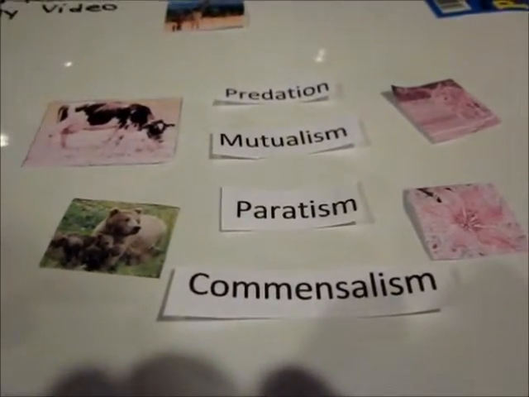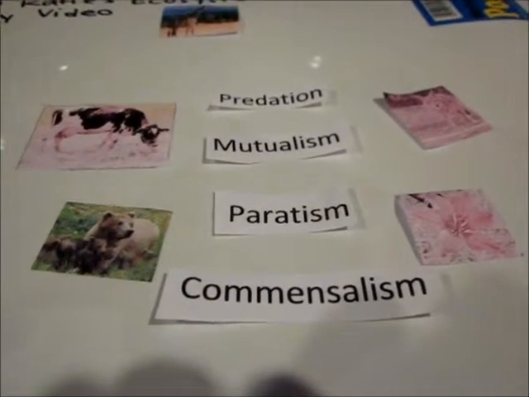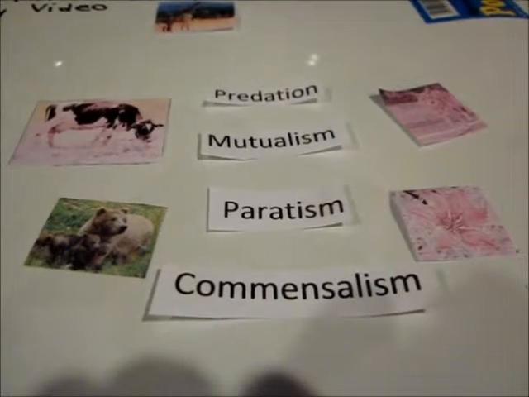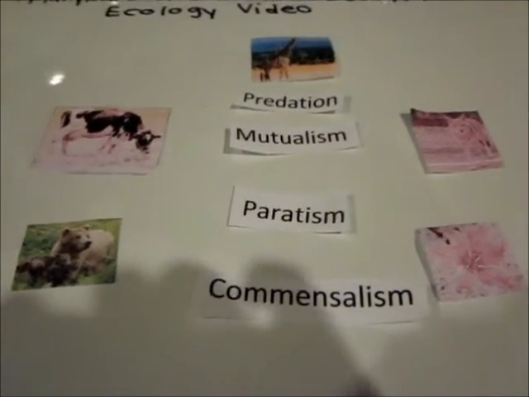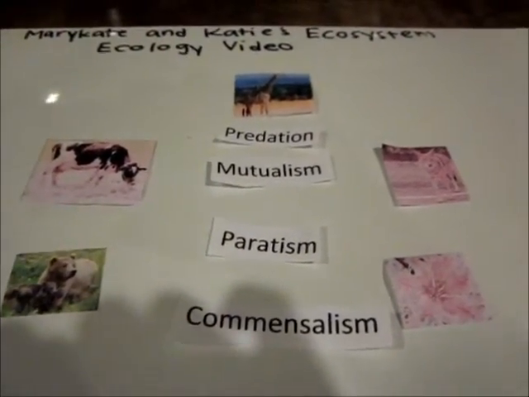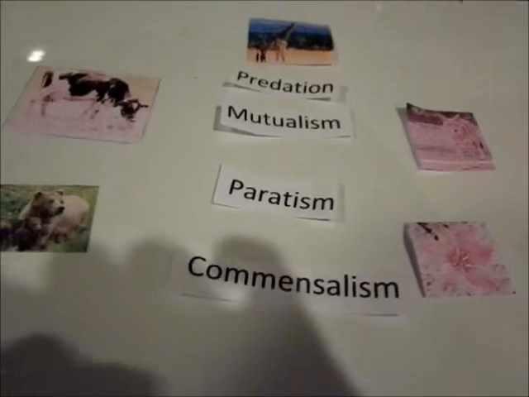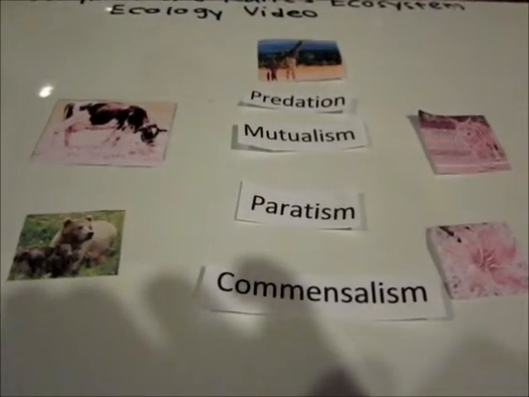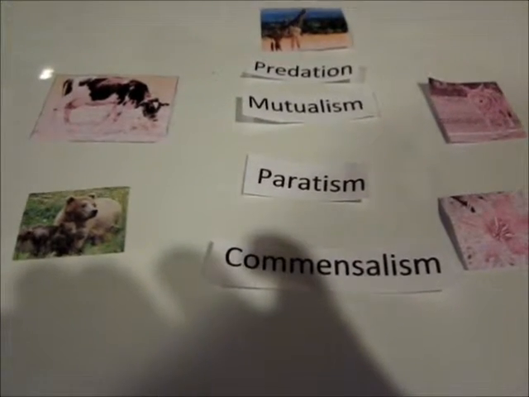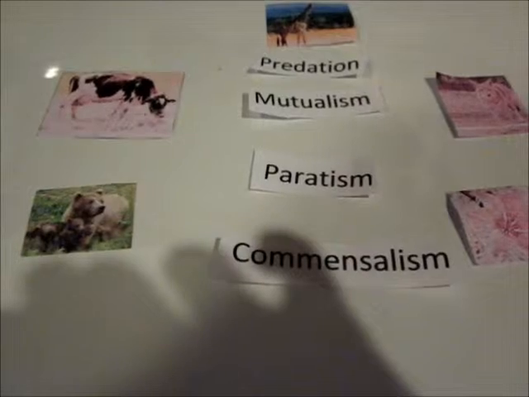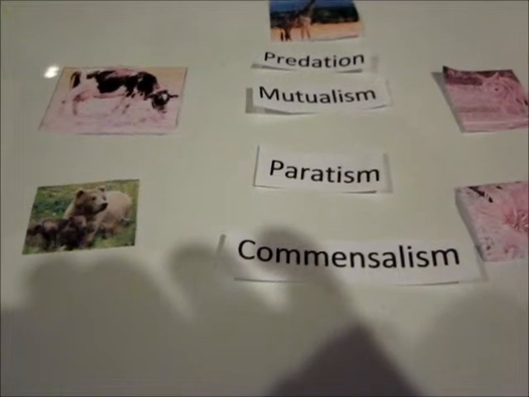There are many different types of relationships between animals in the food web and ecosystems. Four main relationships in a community are predation, mutualism, parasitism, and commensalism. Predation is the name for the relationship between predator and prey. For example, predation happens between a mouse, the prey, and an owl, the predator. Mutualism is a relationship in which both organisms are benefited. Parasitism is a relationship where one organism invades the host, who is usually greatly affected. Commensalism is a relationship in which one organism benefits and the other is unaffected.